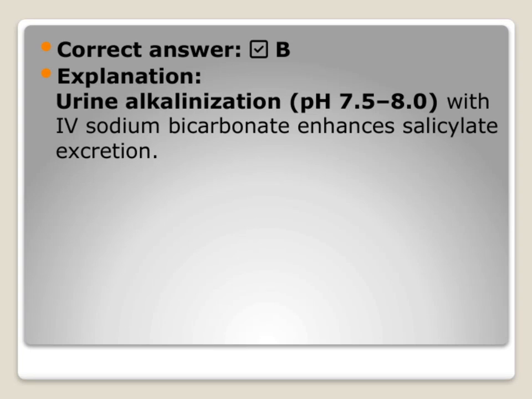Let's talk about why. Urine alkalinization, which means raising the pH of the urine to about 7.5 to 8, is a key strategy. When we do this with IV sodium bicarbonate, it actually helps increase the excretion of salicylates. This is important because salicylates are better eliminated when the urine is more alkaline. So, by alkalinizing the urine, we enhance the elimination process and help clear the toxin more effectively. This approach is a crucial part of managing salicylate poisoning, connecting to our overall goal of improving patient outcomes through